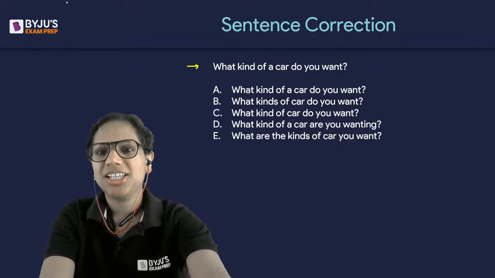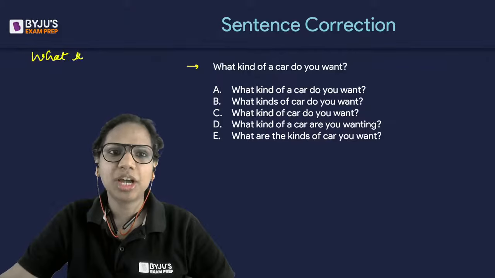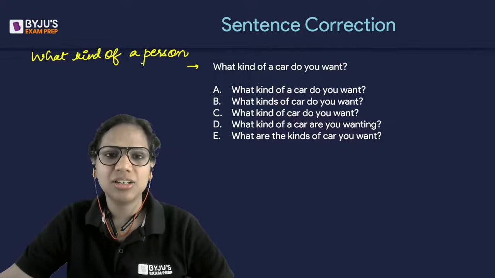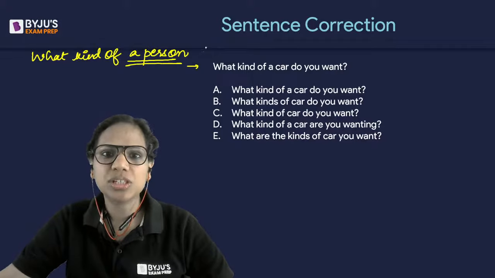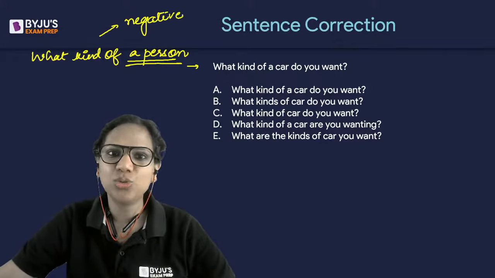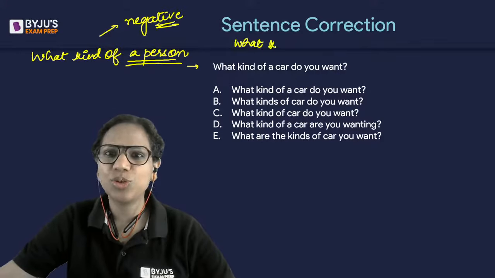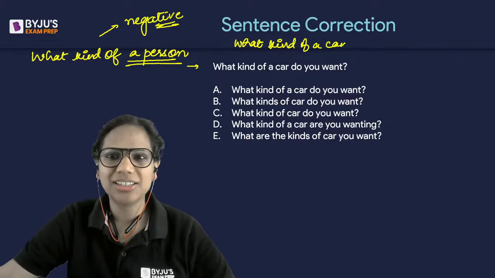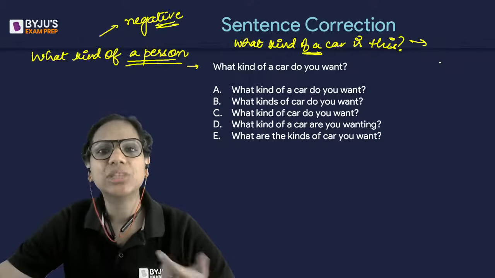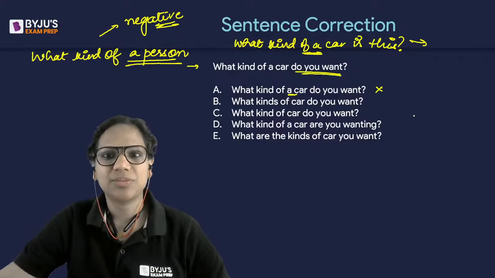All right. Let's see if A is correct. So, have you noticed this when we use this structure? What kind of a person does that? What kind of a person is he? It has a negative connotation that you don't really like the person. What kind of a car is this? That means probably you don't really think it's a good quality car. You don't really like this car. So, this structure is used when you want to convey something negative. Here that's not the idea. So, no, A is not the answer.